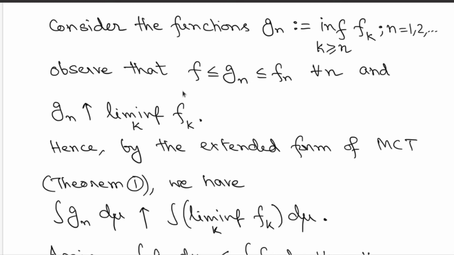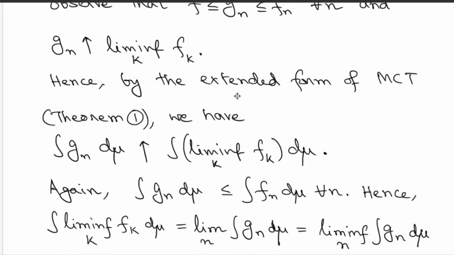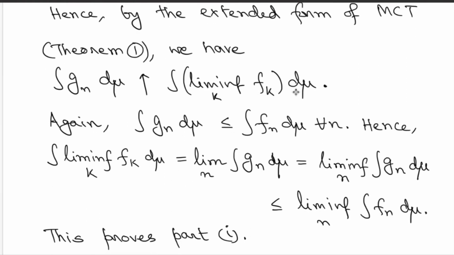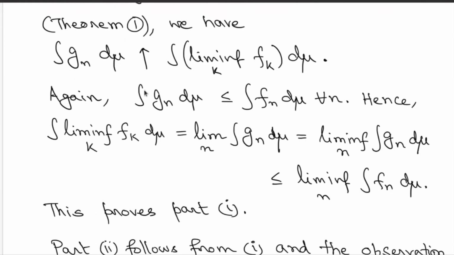Now here what you have done is construct a sequence of functions gn which are monotone increasing, and bounded from below by a function f with the integration of f avoiding the value minus infinity. So therefore you can apply the extended form of the monotone convergence theorem, and you immediately get that the integrations of gn increase to the integration of the limit inferior of the functions fk. That's the statement that follows from the extended form of the monotone convergence theorem.